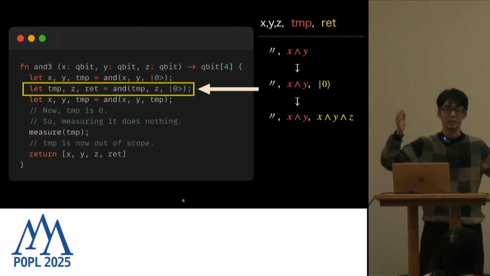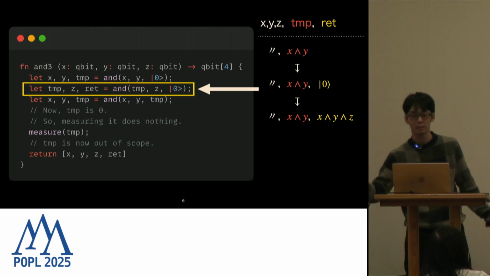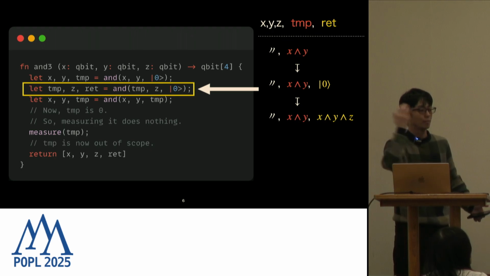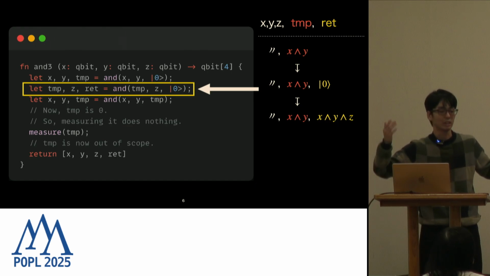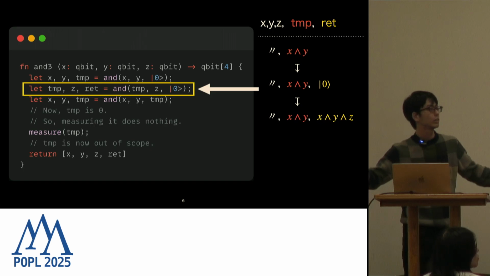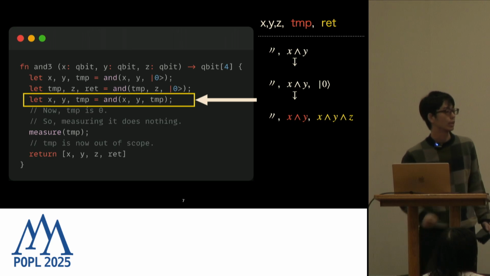So is the computation done? No, because we still have the temporary value, which has to be discarded. But you cannot measure this, so you have to reset this x AND y in some way. So how to do that? One way to do this is to apply AND again here.